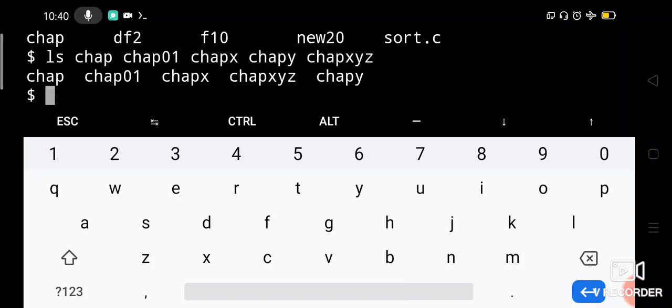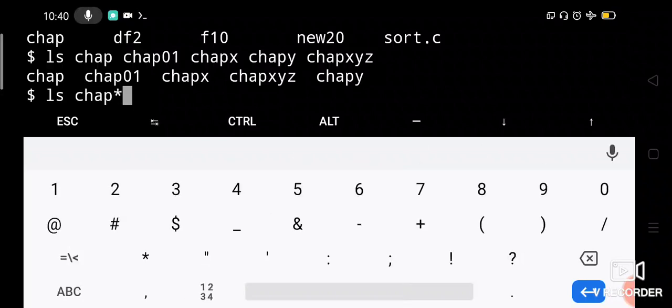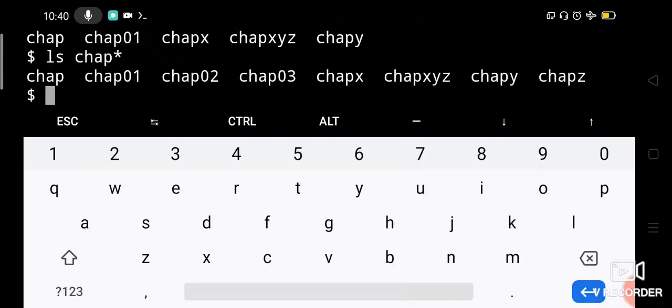Then if I want to write in a shortened form, rather than writing all the commands, all the file names in the command, I will simply say chap and a star, which will list all the files which are starting with chap and followed by anything or nothing. See chap01, 02, xyz, xy, all those are the files which are having something after chap.